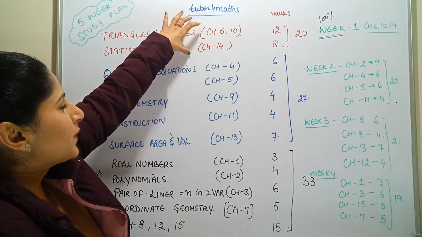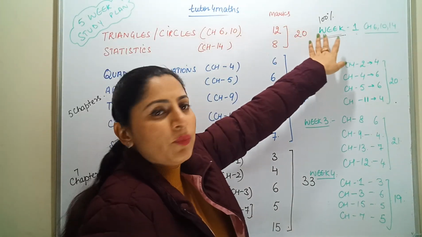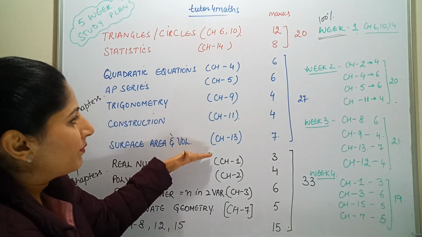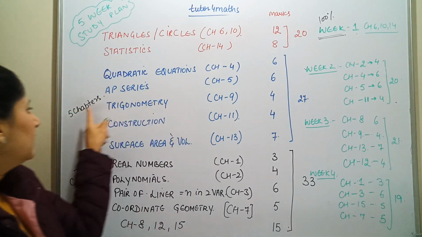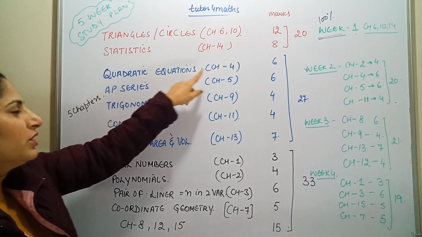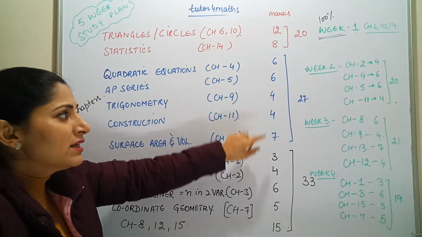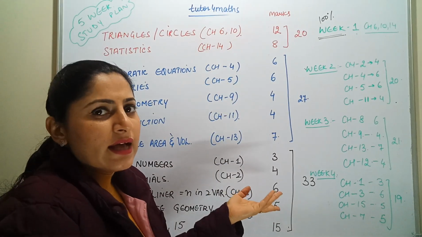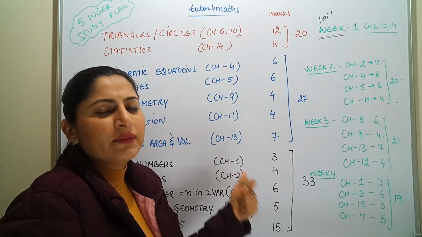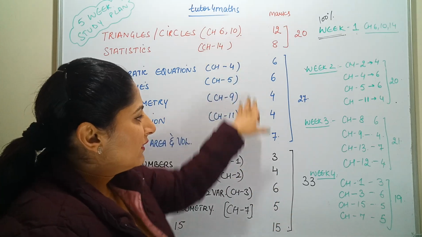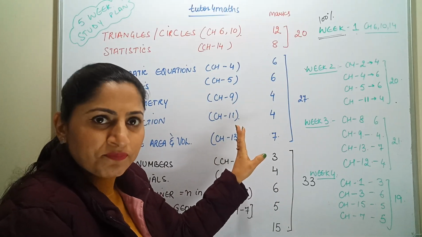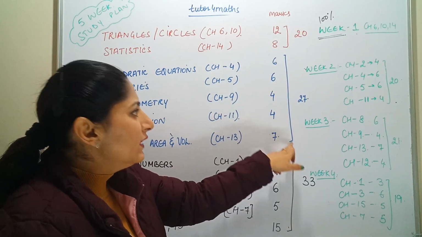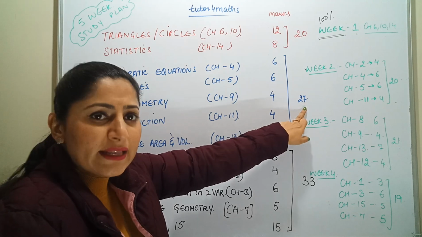So this is the 20 marks which was straight away for week 1. Now next we have categorized the chapters according to 4 marks. So these are 5 chapters from which 4 mark questions will be asked the most. This is the 4 marks, plus 1 mark obviously is asked from each chapter except chapter number 9 and 11. So these will cover all the 4 marks as well as 2 marks also. So the complete scenario of these 5 chapters is 27.